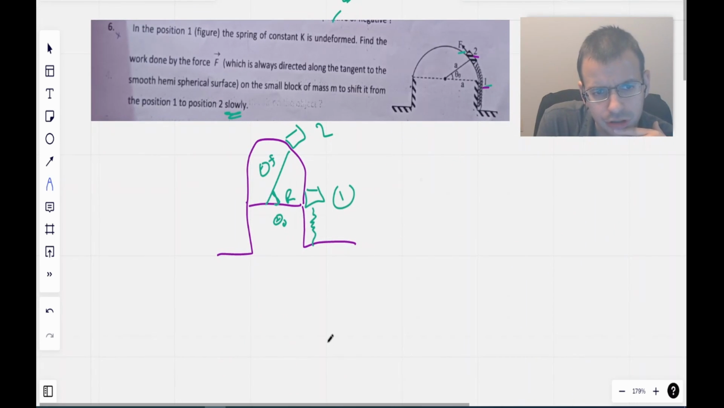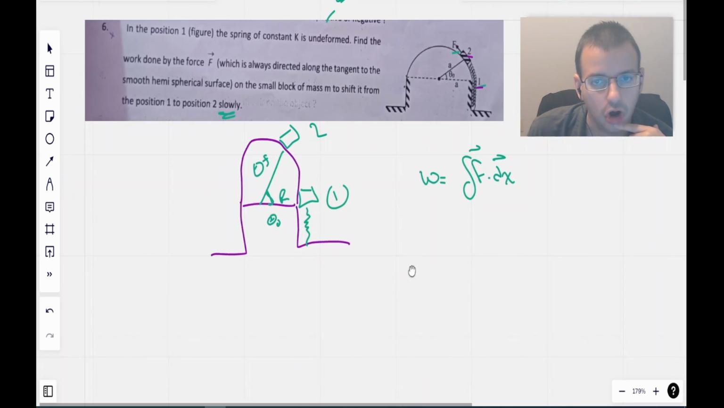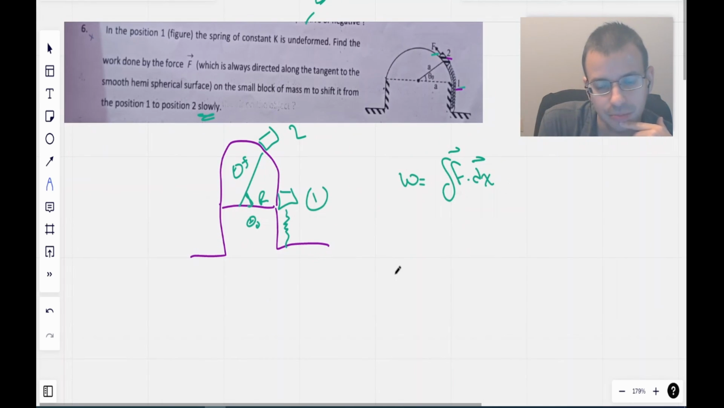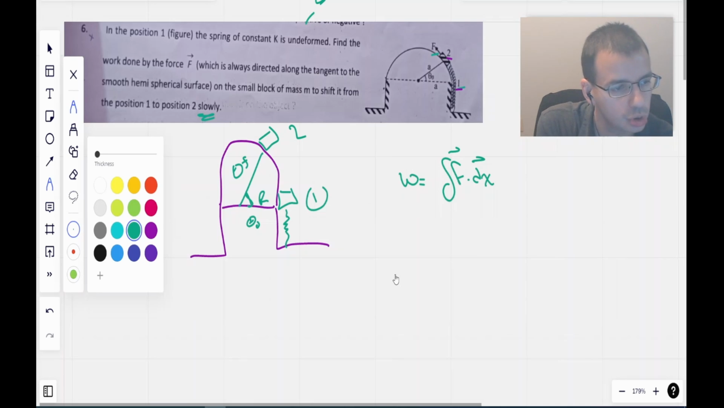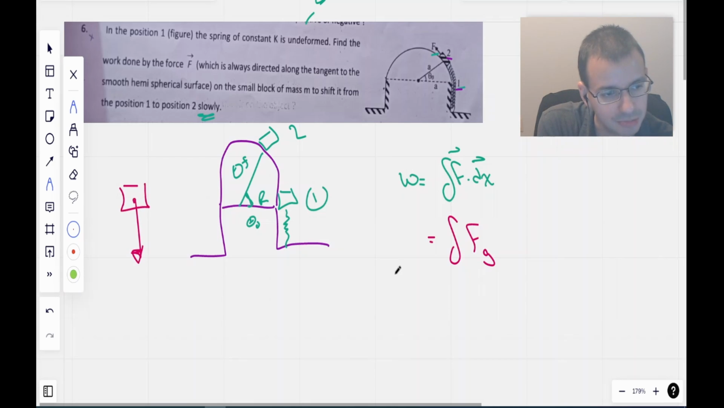Okay, so I'm going to start with the concept that work equals integral F dot dx, where these are both vectors, and that's a dot product. Dot product is just a measure of how parallel two vectors are. And I'm going to break this force up into two components. So this is the integral of force due to gravity, because we have our block here, and there are two forces acting on this block. We have force gravity, and we're going to have force spring.